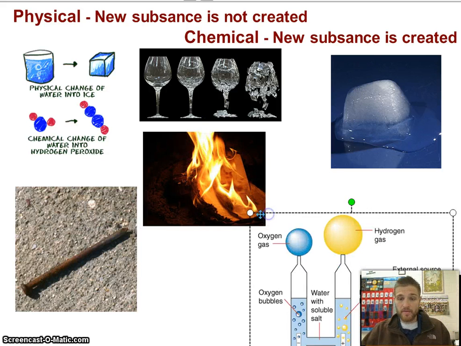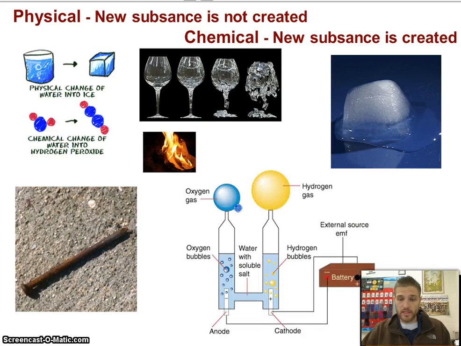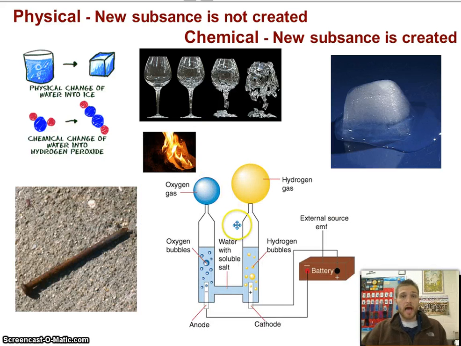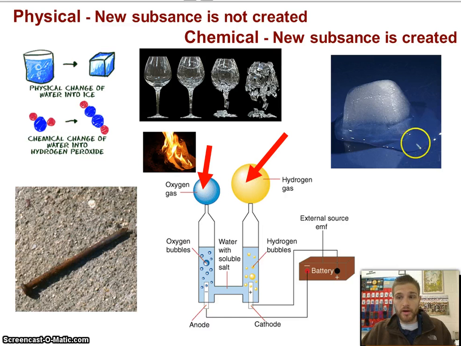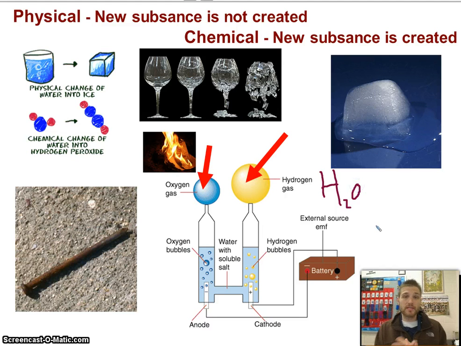And the last one that I have over here, this is what's called electrolysis. Okay, and what that means is basically I have this tube full of water. Okay, and then I put some parts to it to run electricity across it. When I do, I actually separate the hydrogen and oxygen of the water. And when I look at this, you can see this balloon is twice the size of that because water is made of H2O. So I have twice as many hydrogens as I do oxygen. So as I run that electricity across it, I start to break that up. That's really all I have for elements and compounds.